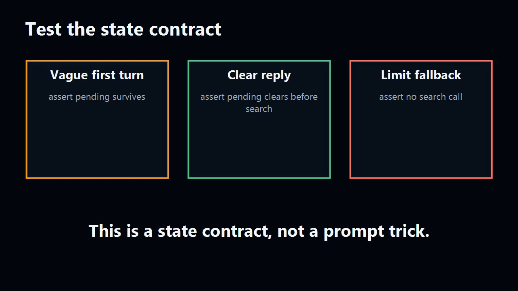You can test this without a real retrieval system. Send a vague question, assert pending state survives. Send a clear answer, assert pending state clears before search. Send vague replies until the limit, assert fallback happens and direct search is not called. That is a state contract, not a prompt trick.